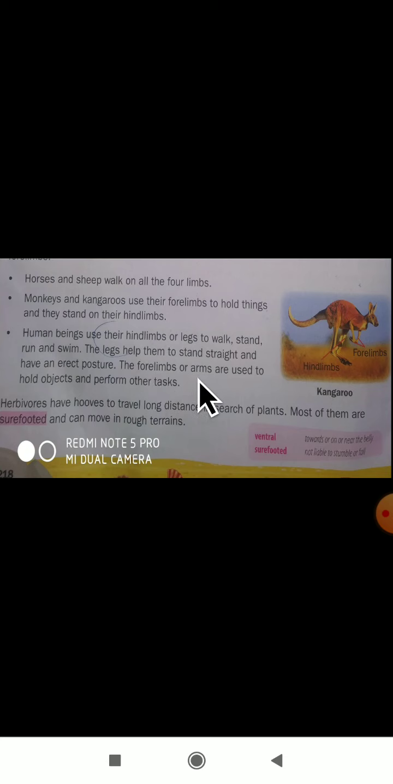So, for what purpose are we using arms? We are using them to hold objects. If you want to do any task, we use our hands. Next, herbivores have hooves to travel long distances. Then what is the meaning of hooves, dear students?